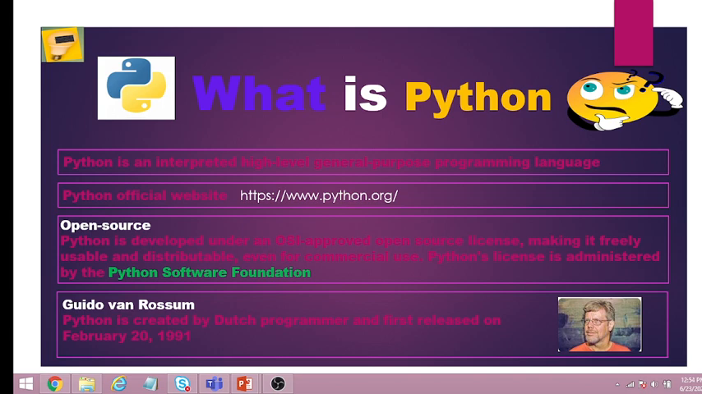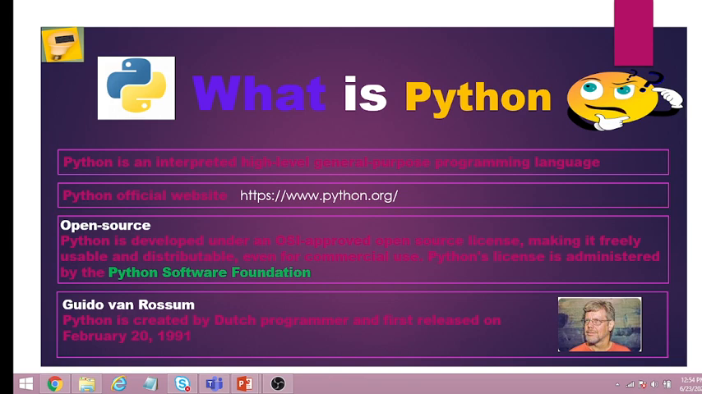What is an interpreted programming language? As you know, there are two types of programming languages. One is interpreted programming languages, the other is compiled programming languages. What is the interpreted one? Our high level programming code will be directly executed line by line without doing an intermediate conversion of code. But in the case of compiled programming languages, we convert our high level programming code into an intermediate machine code, and that will be executed.